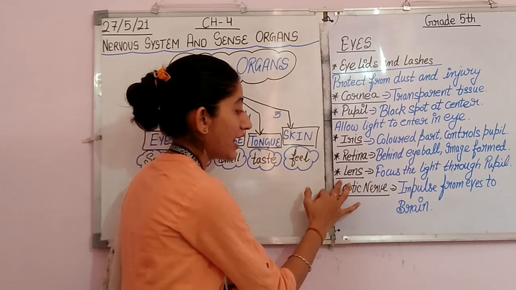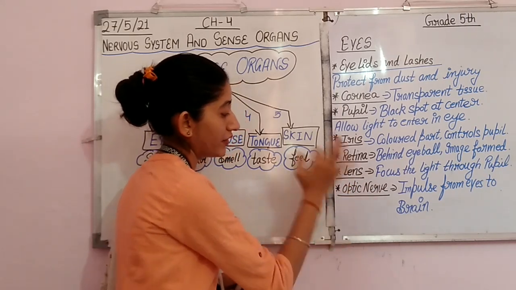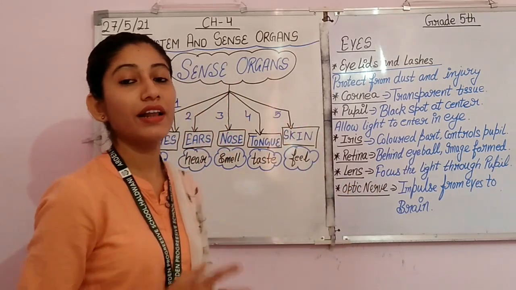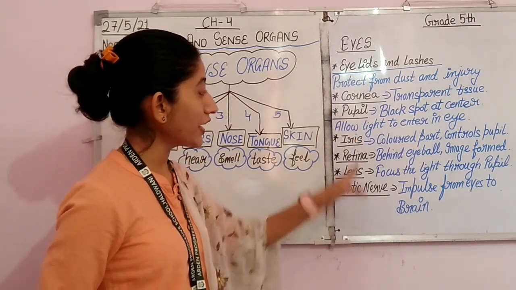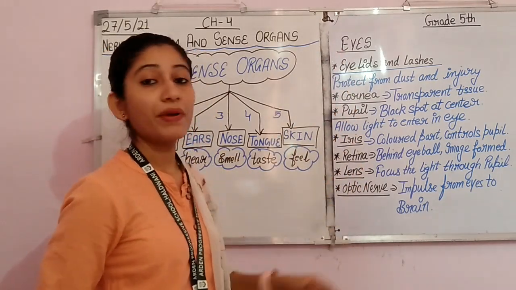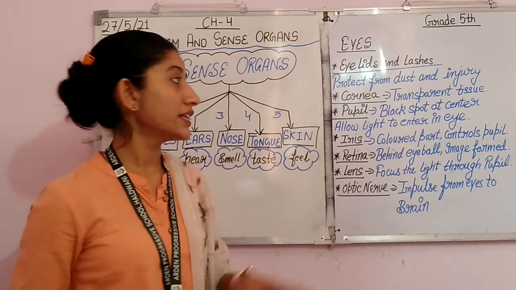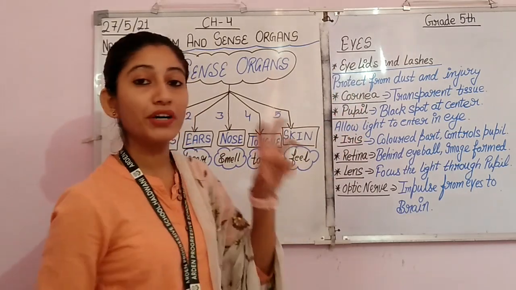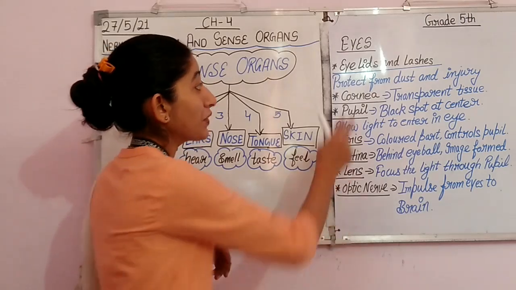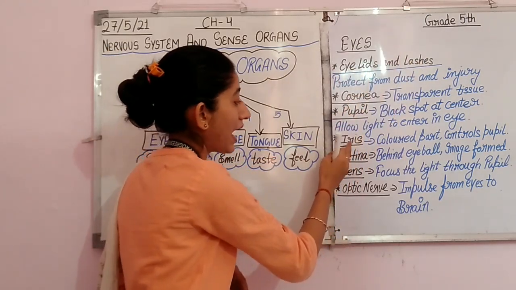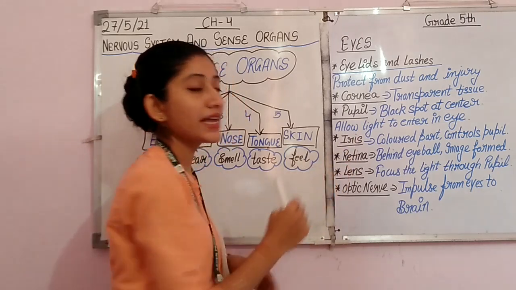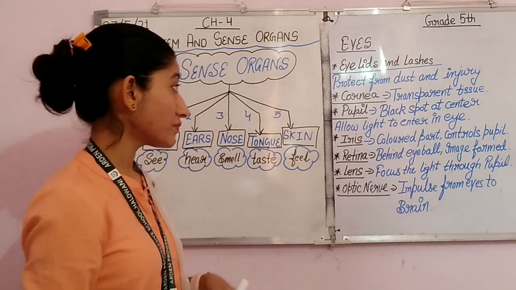Eyes also have lens and optic nerve. So these are the different parts of the eye: eyelid and eyelashes, cornea, pupil, iris, retina, lens and optic nerve.